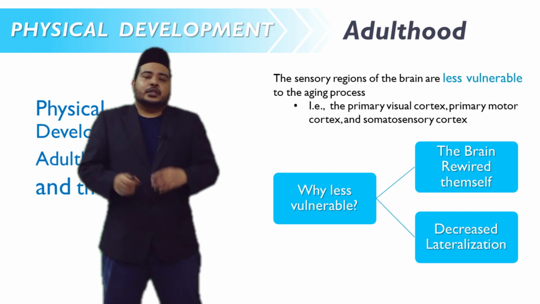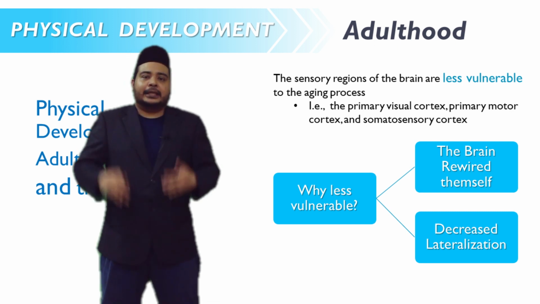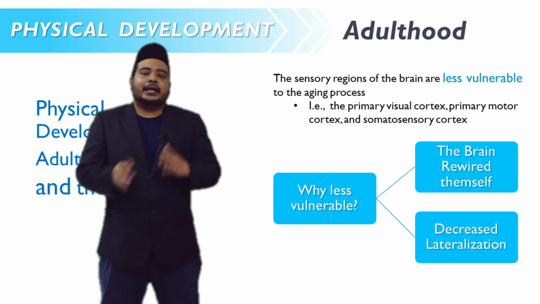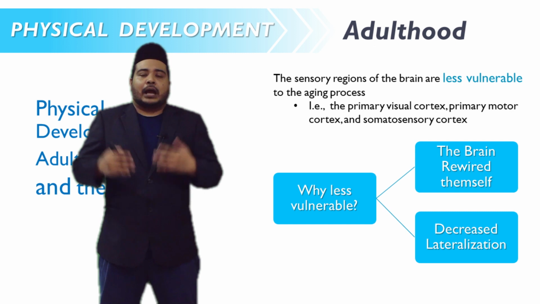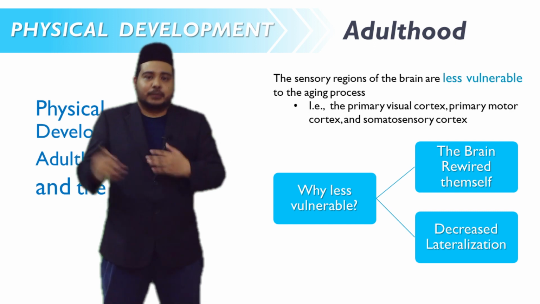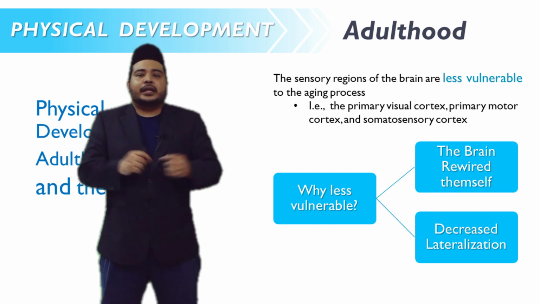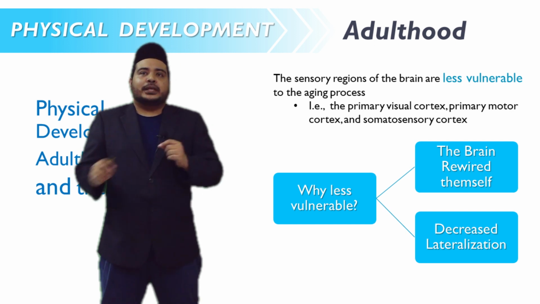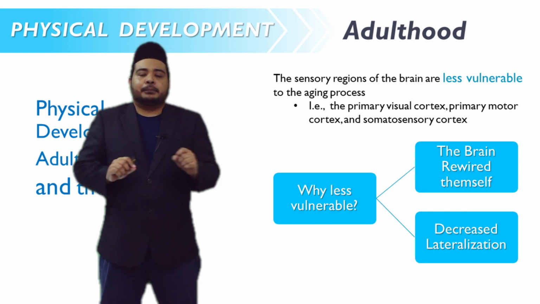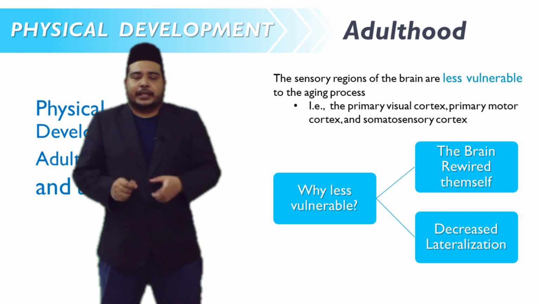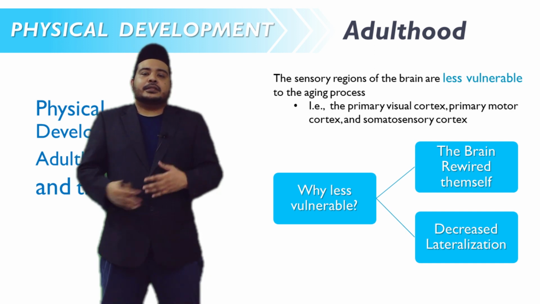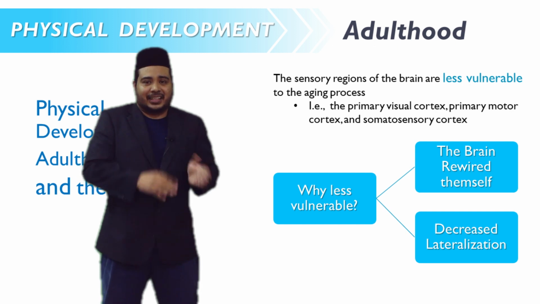the prefrontal cortex. The reason why these areas of the brain are less vulnerable is because of two factors. One, our brains rewire themselves so that we can activate multiple places of the brain to do a cognitive process. And secondly, the decrease of lateralization.